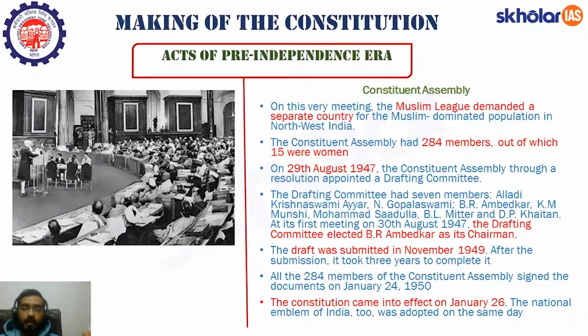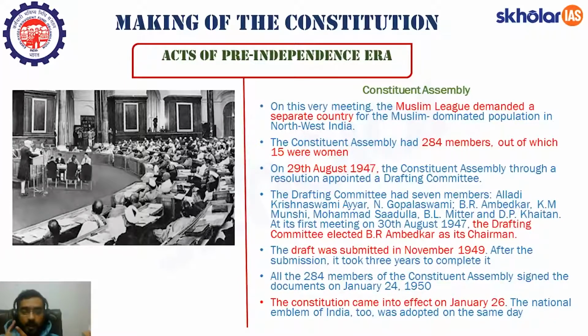Now, this drafting committee had 7 members. You need to remember the name of each and every member. They were Alladi Krishnaswamy Iyer, N. Gopalaswamy, B.R. Ambedkar, K.M. Munshi, Mohammad Sadullah, B.L. Mitter, and D.P. Khaitan. At its first meeting, that is on 30th August 1947, this drafting committee appointed B.R. Ambedkar as its chairman.